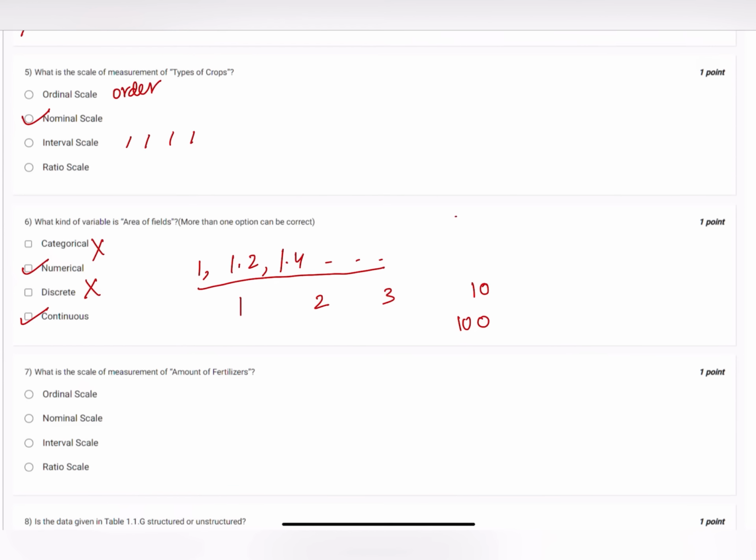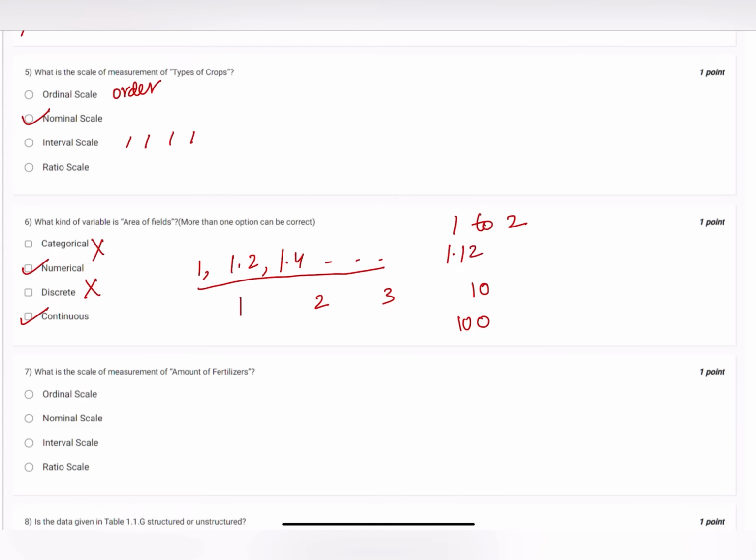So if I talk about 1 to 2, there can be n number of values for an area of field. It can be 1.1222, 1.456, 1.656. So there can be pretty much an infinite number of numbers between 1 and 2. So this would be a continuous type of variable, and the other one would be numerical.